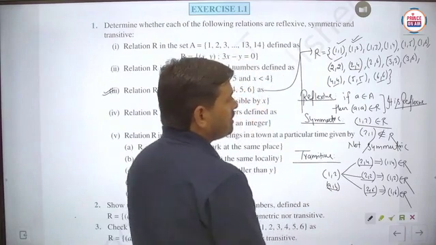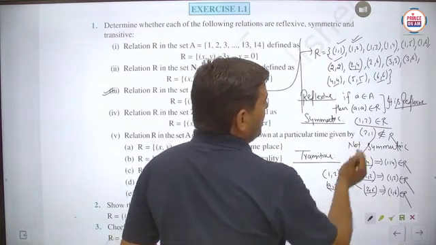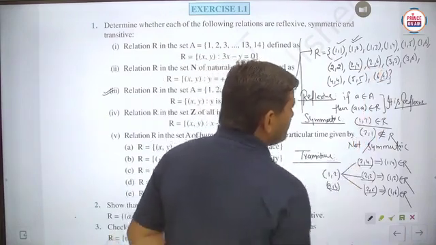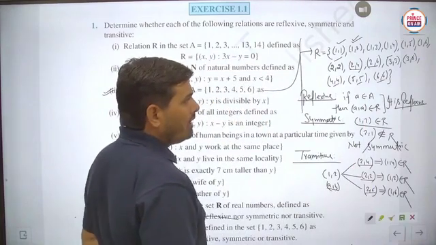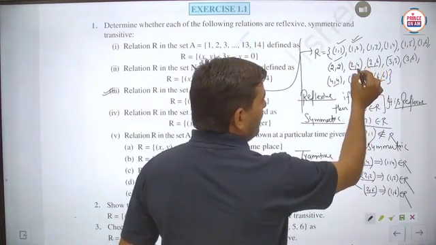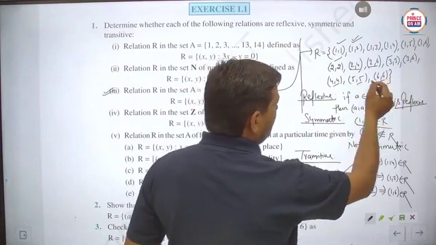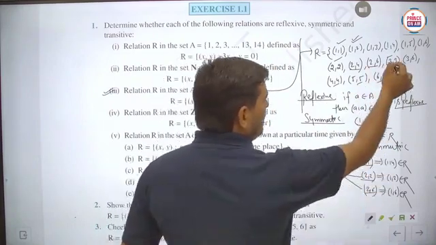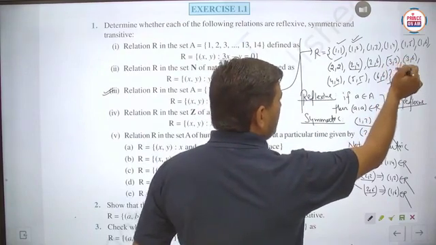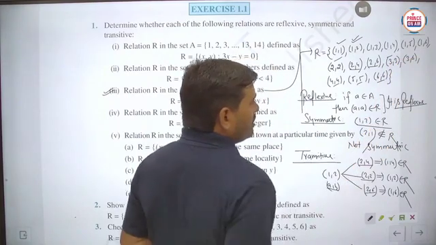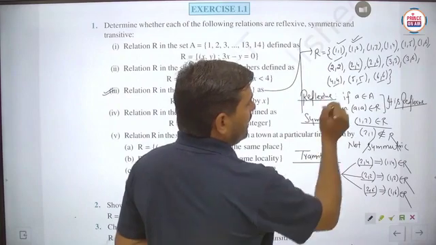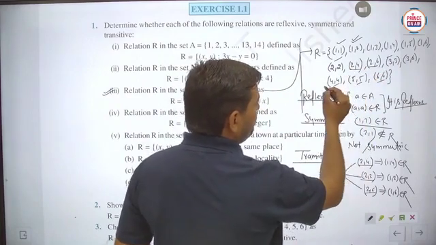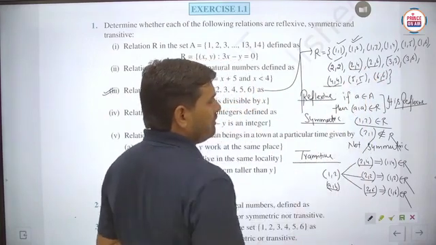Suppose we take the next case. Suppose we take (2,6). Then we take (2,6) and after that (6,6). Then again (2,6) is there. Similarly, we take (3,3), (3,6), then (3,6) is there. For (4,4), no other pair starting with 4 will be available. For this part it is automatically said to be transitive.